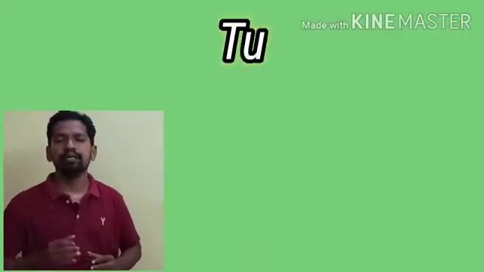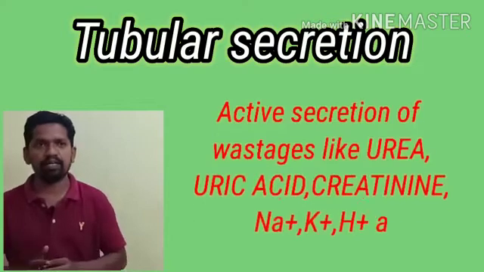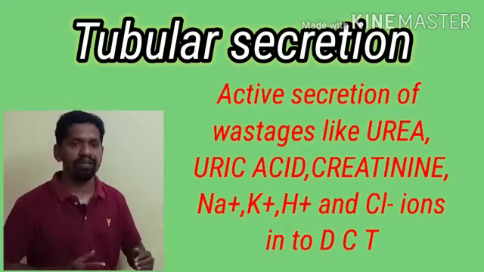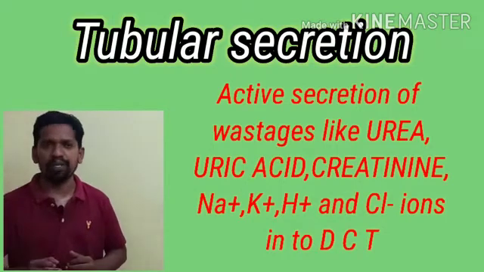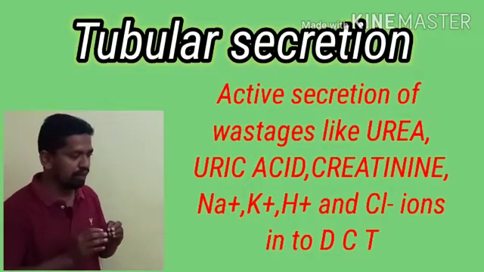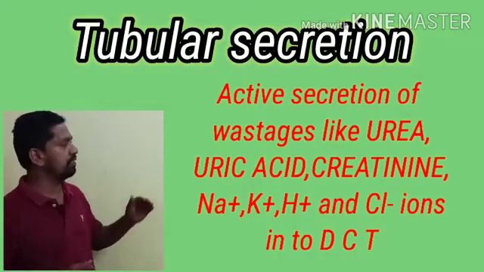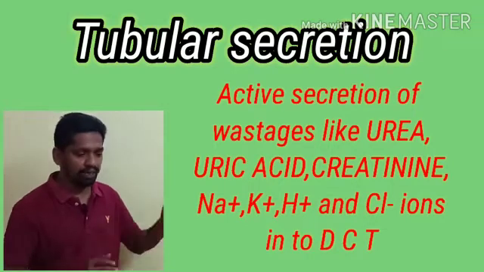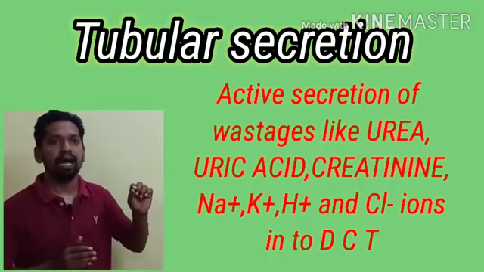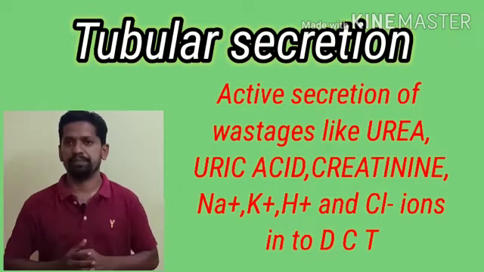The third one is tubular secretion. From the peritubular network, some unnecessary harmful substances like ammonia, creatinine, sodium, potassium, hydrogen, and chloride ions are again transported into the DCT, which is known as tubular secretion. This action is mostly maintained by active transport, consuming some amount of energy.